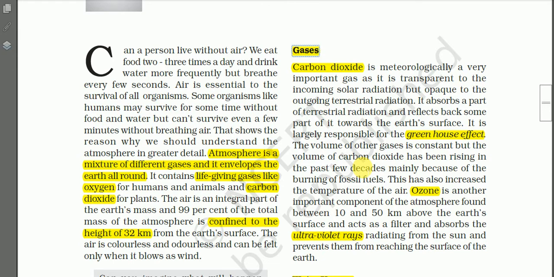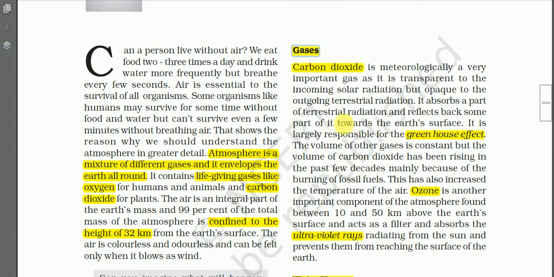So altogether, these four gases, that is nitrogen, oxygen, argon, and carbon dioxide, constitute 99.99% of the total volume of the atmosphere. The remaining 0.01% of the atmosphere is constituted by other trace gases like neon, helium, krypton, xenon, and hydrogen. So these are the important permanent gases of the atmosphere.